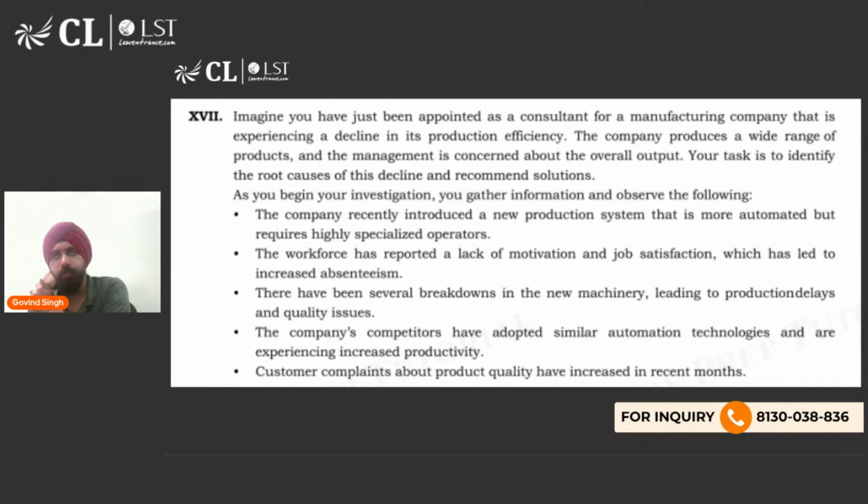Why not answer two? Because in answer two, at least the presentation is getting delivered, although in an engaging style, which is not the style of the boss. But the task was to brief the team. The task was to make the team accustomed with the new system, and that task is successfully being done, although in a different style. But yes, the objective is being fulfilled. The first thing is the objective should be fulfilled. What was the objective? The orientation of the new team. So that was done, right? In fourth, the objective was also not fulfilled. That's why we chose four and not two.